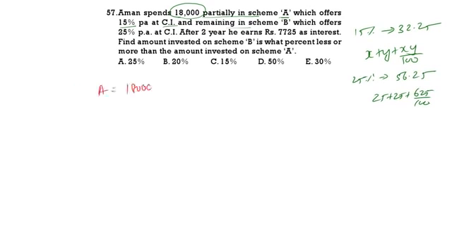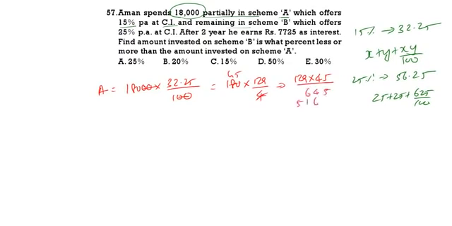18,000 into 32.25 by 100. We need to calculate this. 2 zeros cancel. 180 into 32.25 means 32 1 by 4. That is 129 by 4. If you do this, we get 129 into 45. See this? 645. This is 516.